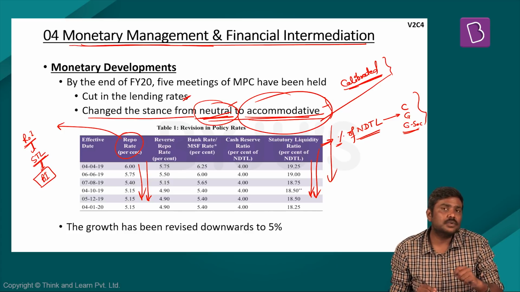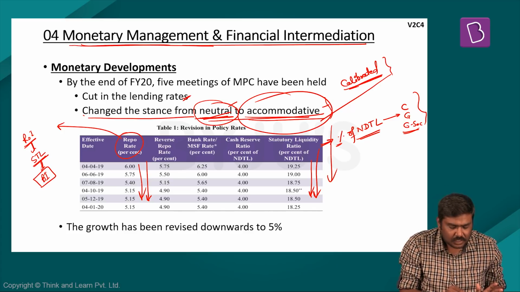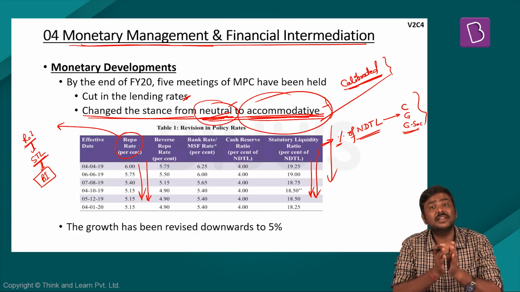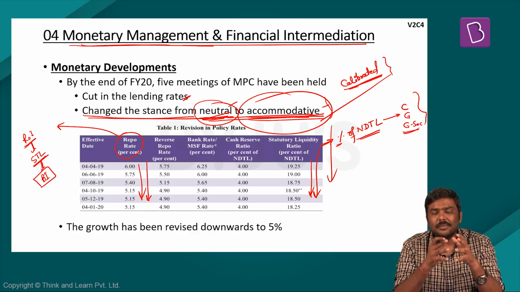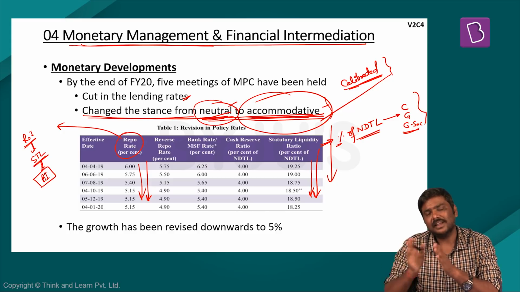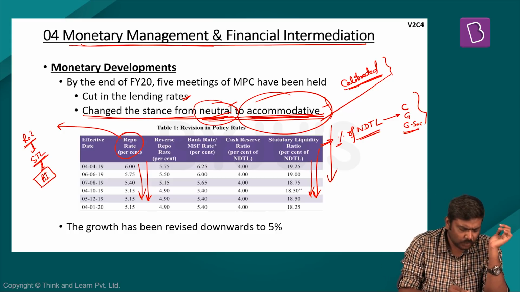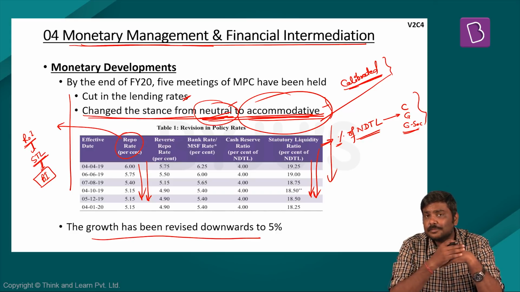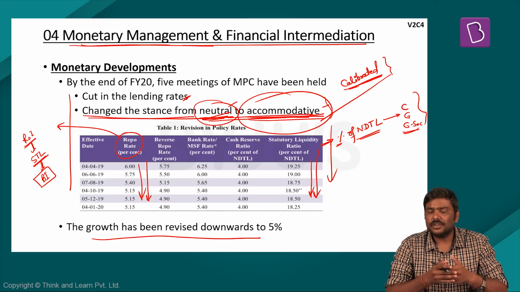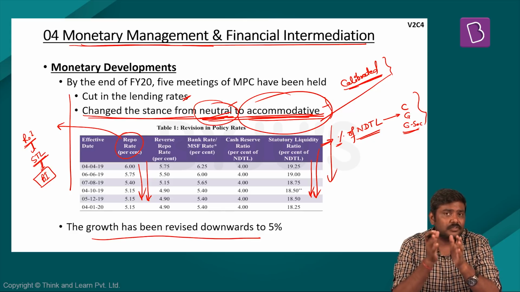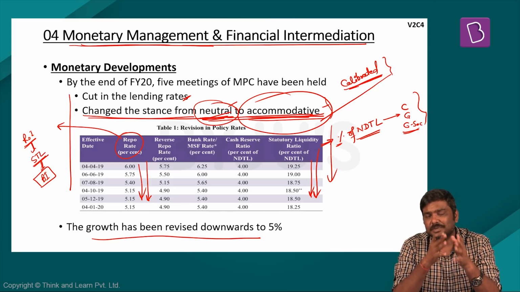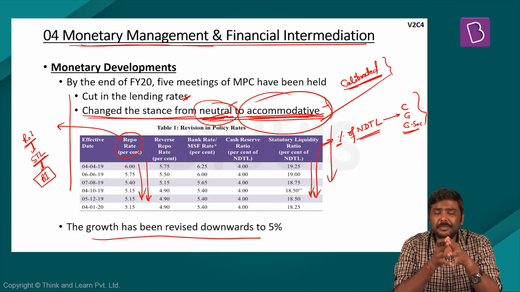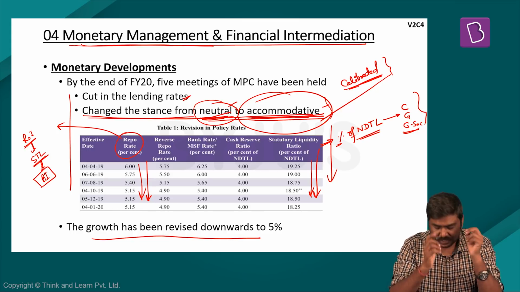But in this context, what you need to understand simply is this. The central banker has changed the stance from neutral to accommodative, which means in the coming days, the central banker may decide to cut down the lending rates again. This is one very important point which has been mentioned. Apart from this, RBI in its recent report has revised the GDP growth rate for the Indian economy for the current fiscal downwards. RBI has estimated that the GDP growth rate for the current fiscal will be around 5%.